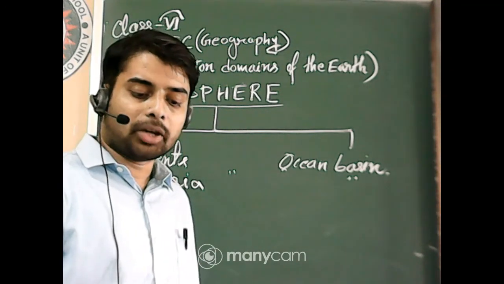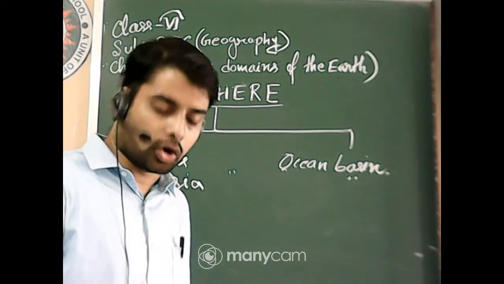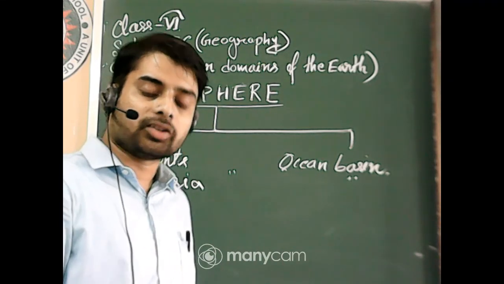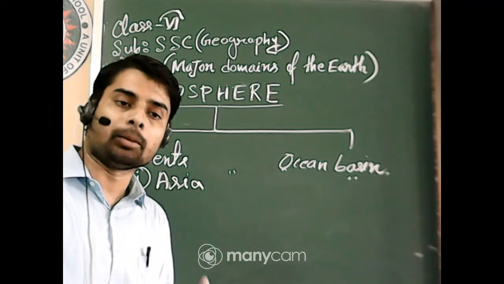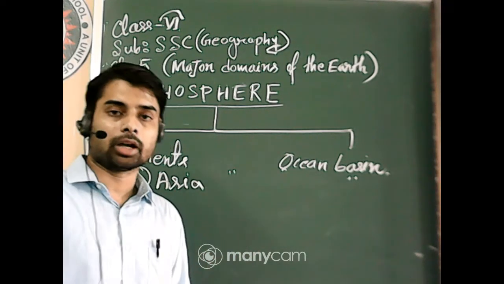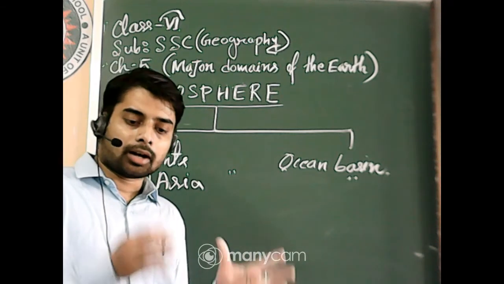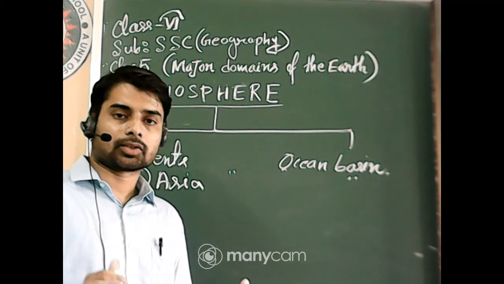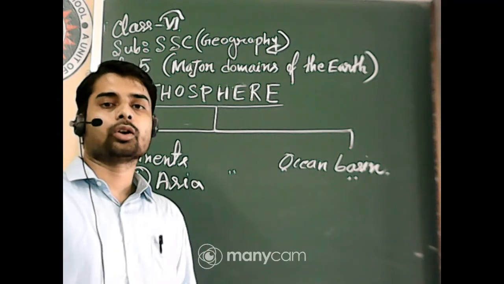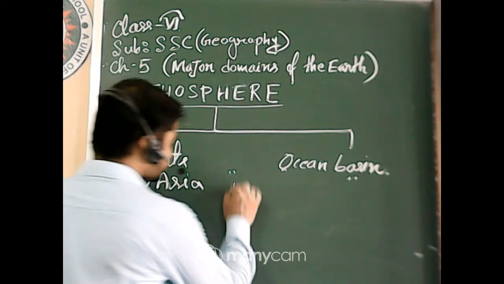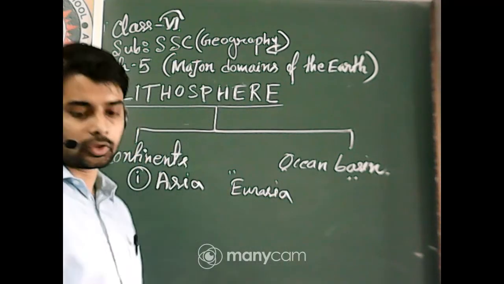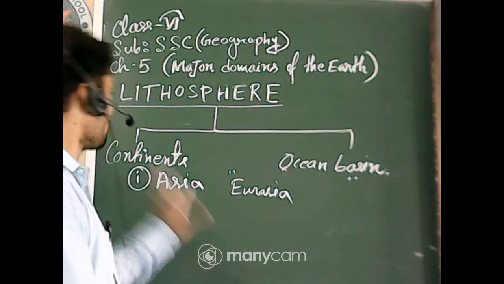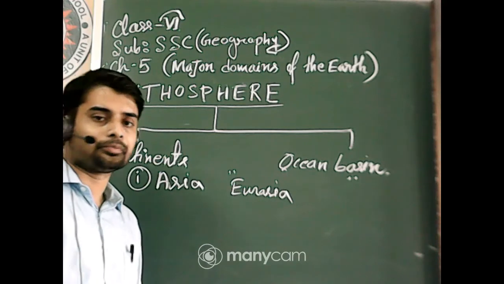And the Tropic of Cancer passes through this continent, and Asia is also separated from Europe by a mountain range called the Ural mountain range, and the land masses of Europe and Asia together are called Eurasia. Okay, so this is the information about Asia.